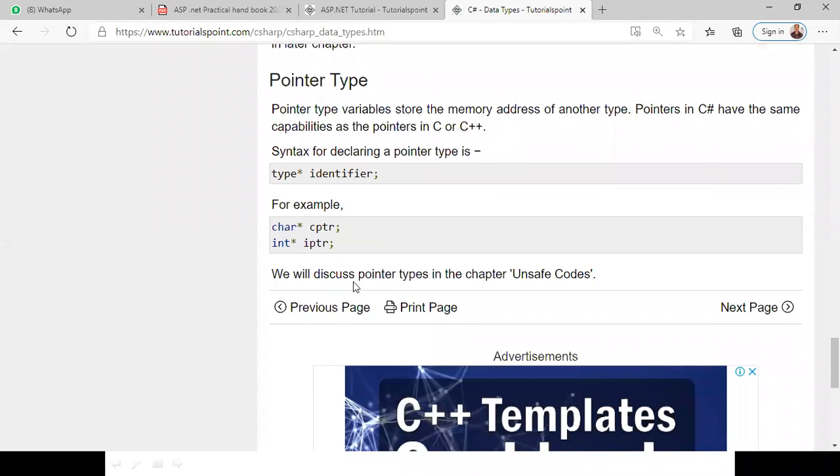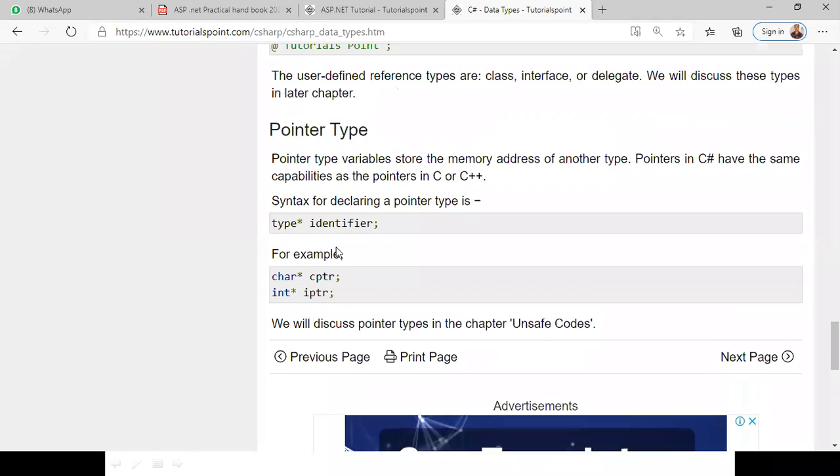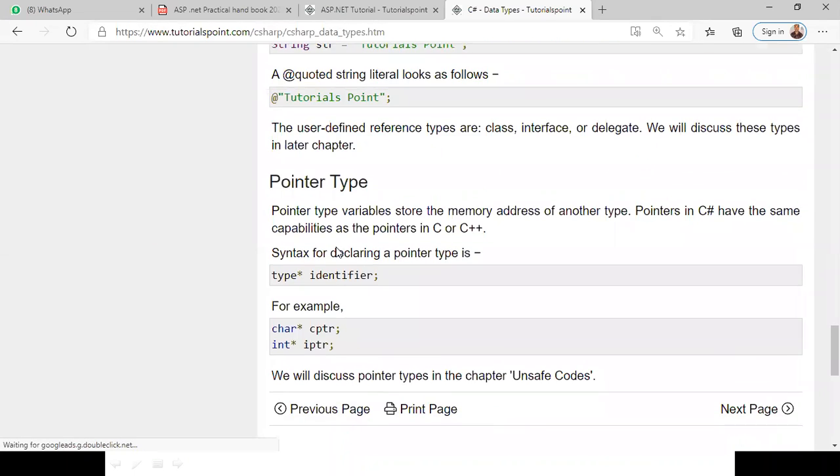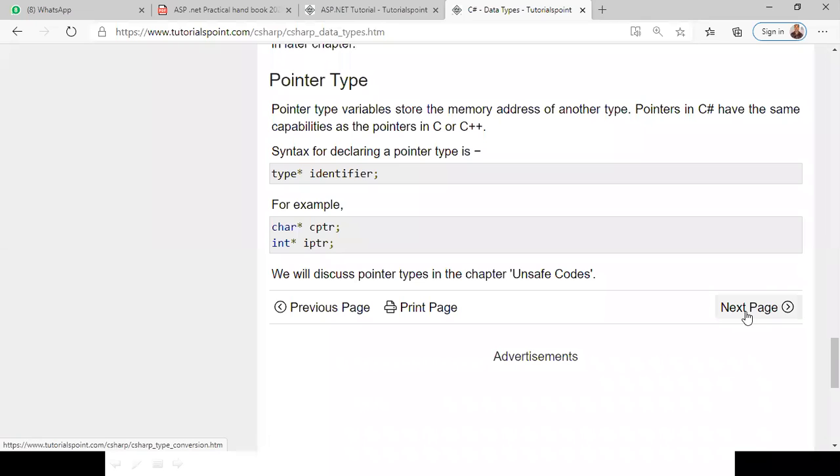Got it? Okay, that is called a pointer. A pointer gives the address of that variable. Just like the integer, we write int star, then iptr. So we can use the pointer type in C# also. Got it? Clear about that?